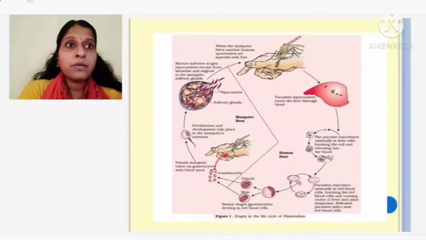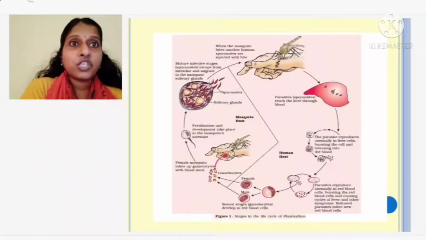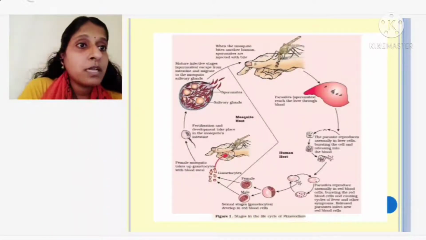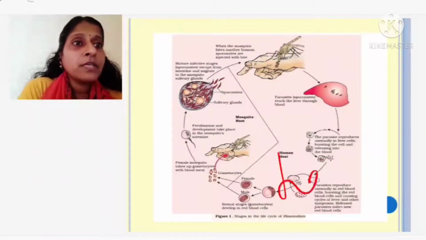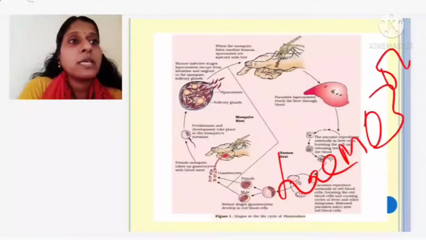Now in the blood, what is happening? The sporozoites go on dividing asexually in the blood. When they reproduce at a very high rate in the RBC, they release a chemical substance called hemozoin.